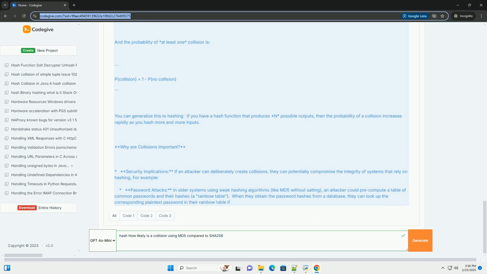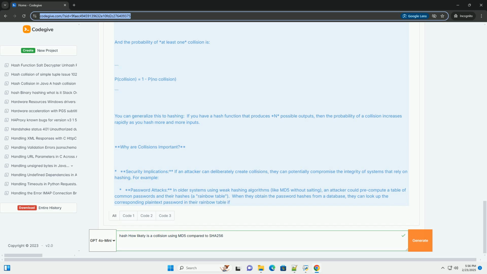Vulnerability: researchers have developed techniques to create collisions in MD5 very quickly. Tools are available that can generate two different files that produce the same MD5 hash. SHA256, Secure Hash Algorithm 256-bit. History: developed by the National Security Agency, NSA, and published in 2001. Part of the SHA2 family. Output size: 256 bits, 32 bytes.